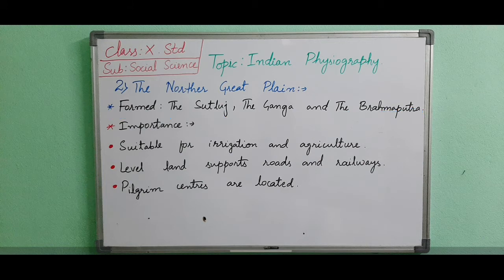It is the largest alluvial soil tract in the world, extending east to west, a length of 2,500 kilometers. Here, alluvial soil means the soil which is deposited by the river. It is called alluvial or the fertile soil. Its average width varies from 240 to 340 kilometers.